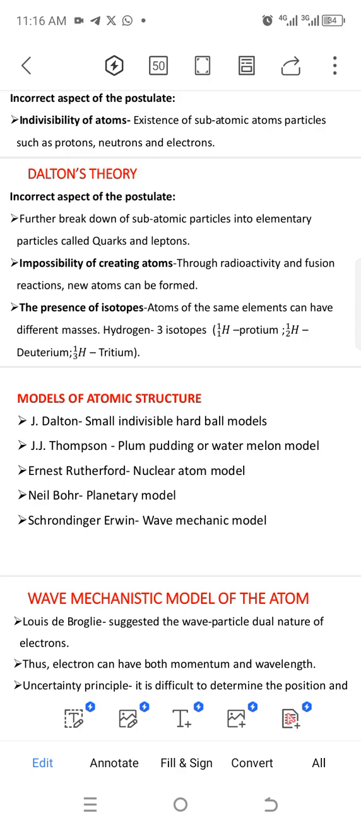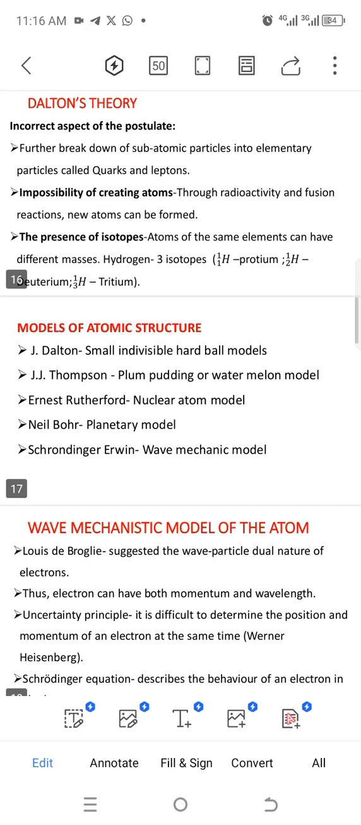cannot be broken down, but the limitation is that there is the existence of subatomic particles like protons, neutrons, and electrons. And these subatomic particles are gotten from atoms. So when you break down an atom, you can get the electrons, then protons and so on. So what that postulate said was incorrect. That was the first one.